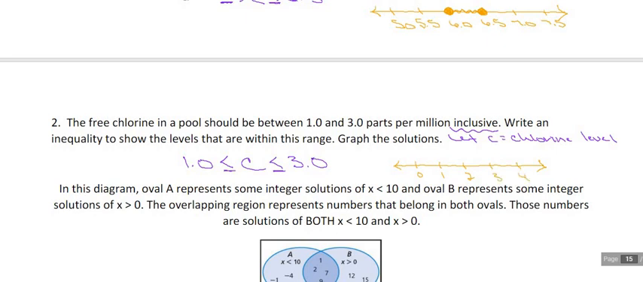Okay, so we've got closed circles on 1 and 3. Say less than sandwich, so it needs to be between 1 and 3, so we're shading between the 1 and the 3. So C is bigger than or equal to 1 and less than or equal to 3, so between 1 and 3.